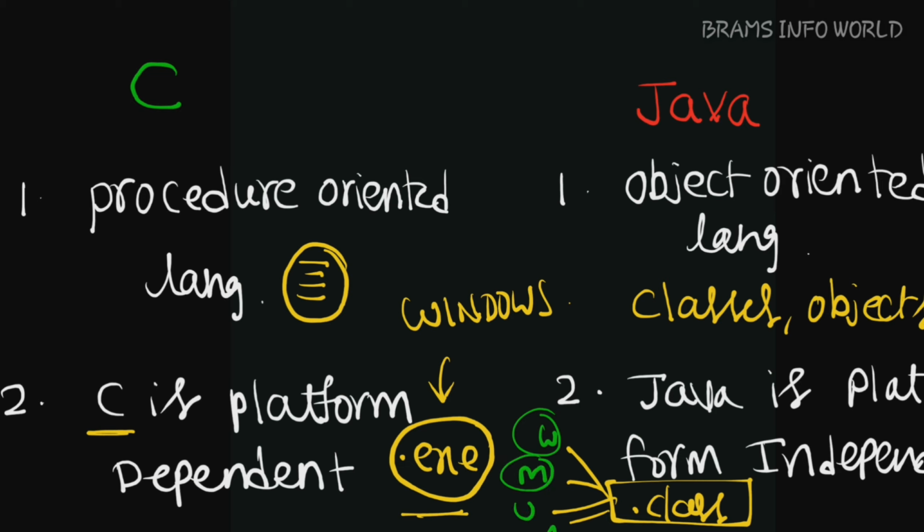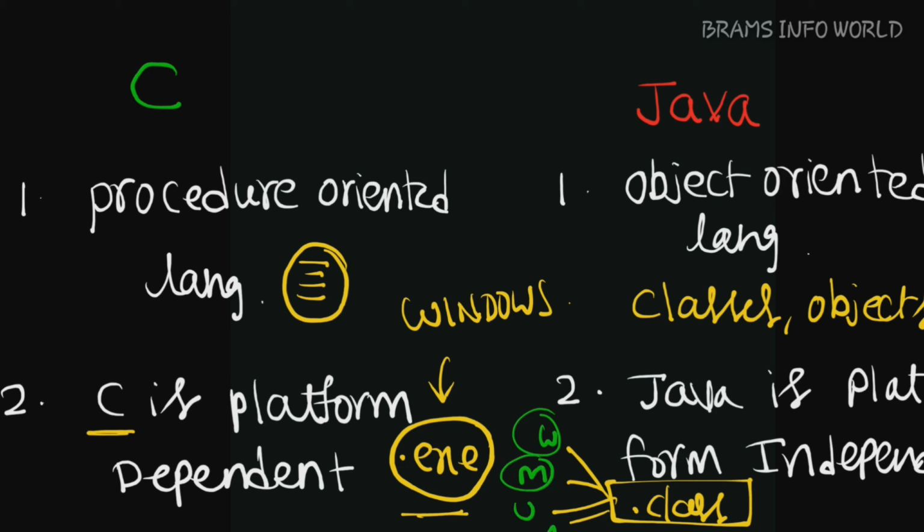But in C++ we can write programs without classes. Whereas Java is pure, that means it supports all the concepts. True means without classes, no program in Java language. So this is the first important point. Both are object oriented, but Java is pure as well as true. True means without classes we are unable to write a program. Pure means it supports all the features of the OOPS approach.